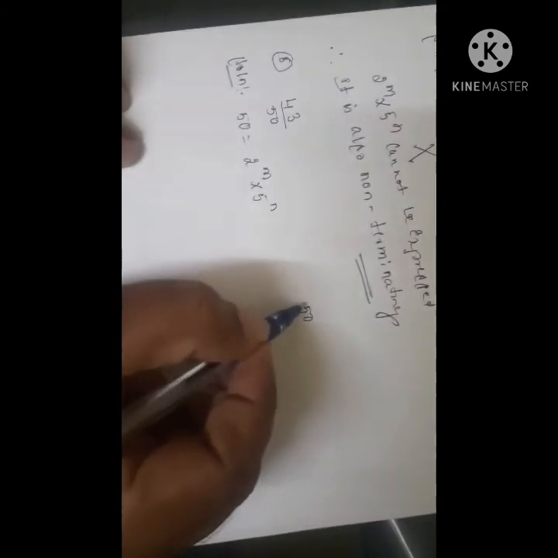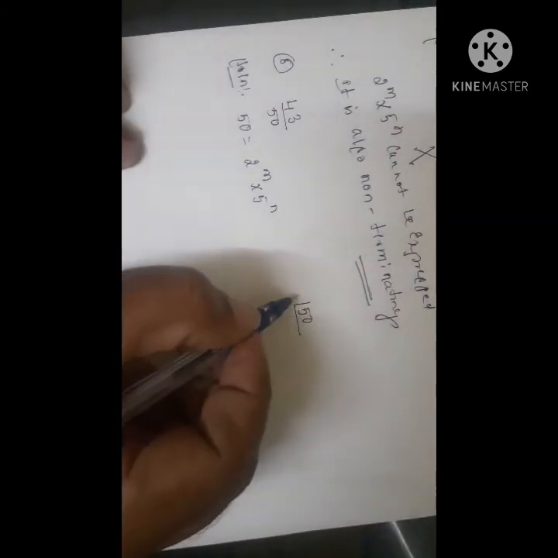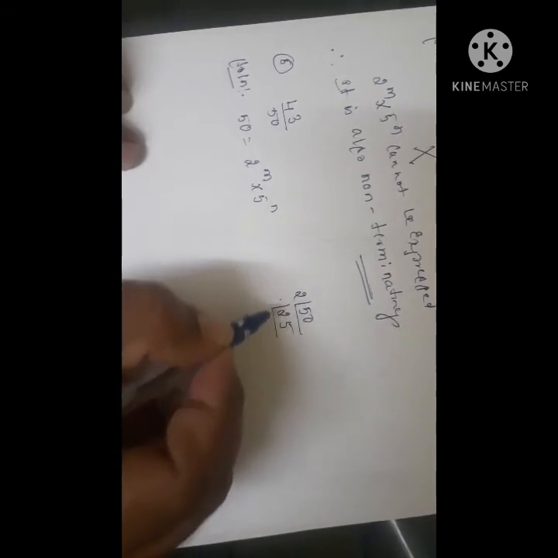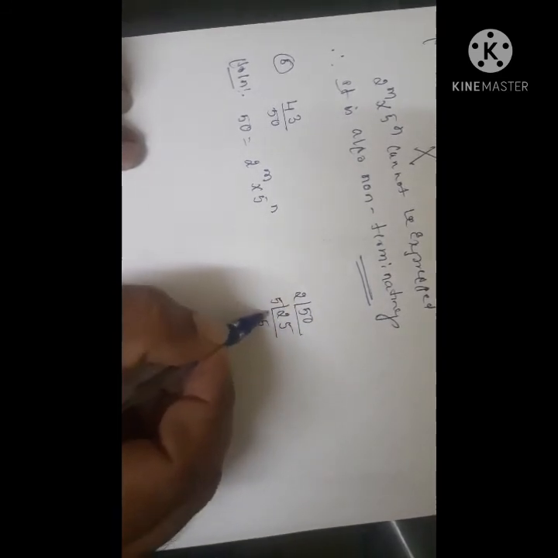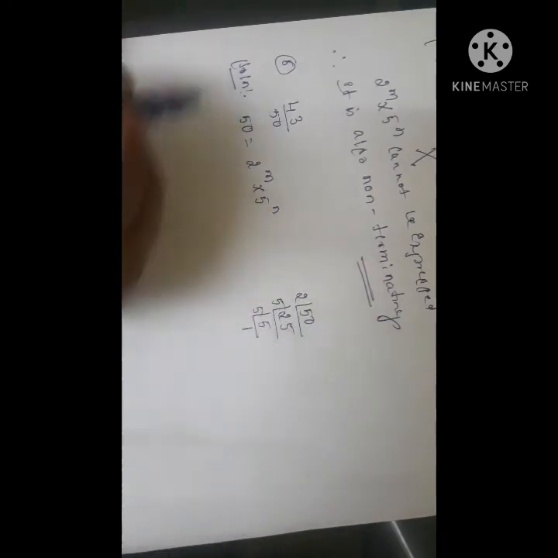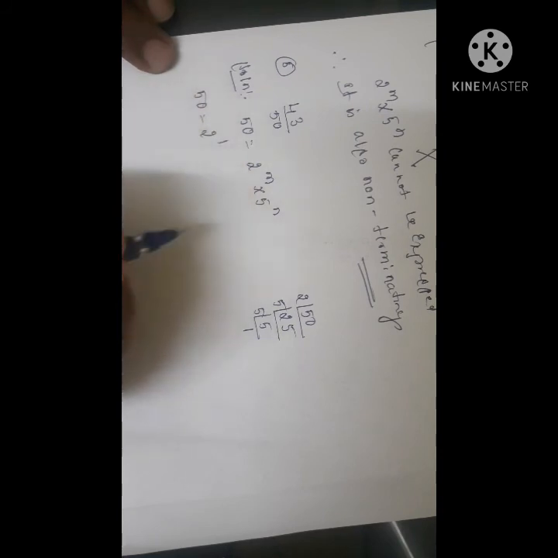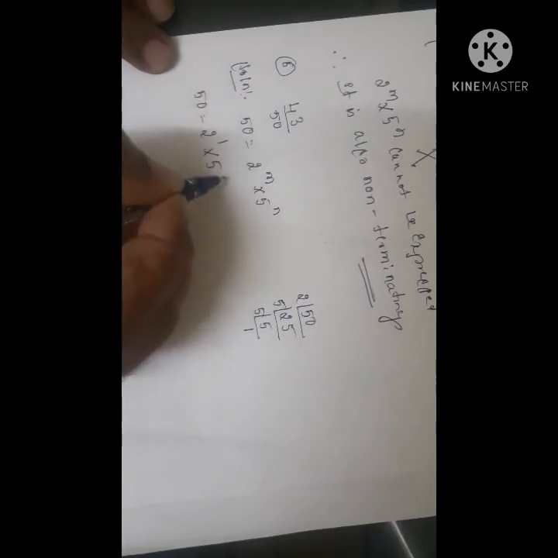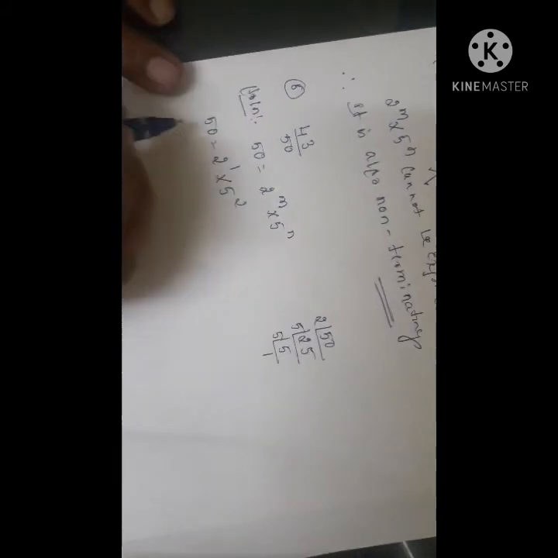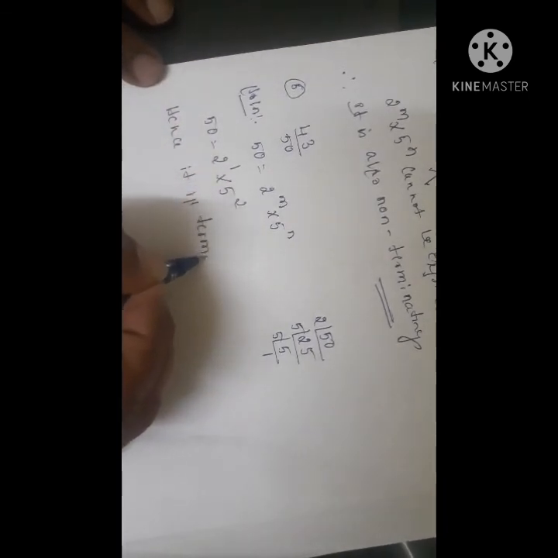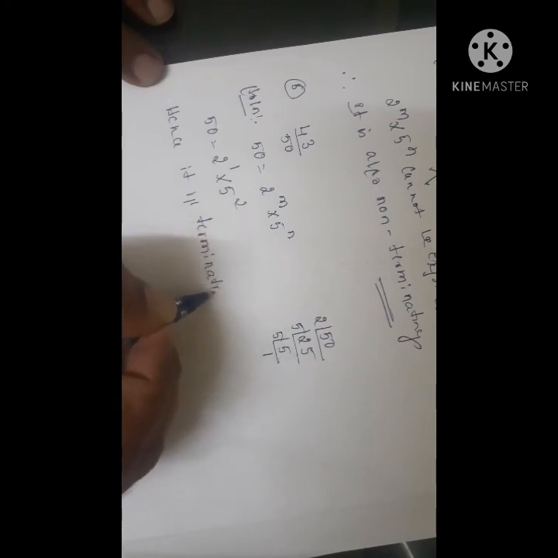To check, you have to factorize. From 2, 25s are 50, again 5 5s are 25, 5 1s are 5. Therefore, 50 can be expressed as 2 to the power of 1 into 5 to the power of 2. Hence, it is terminating.